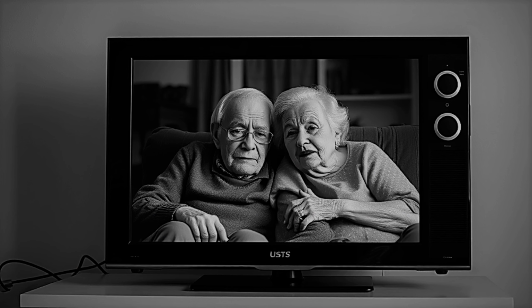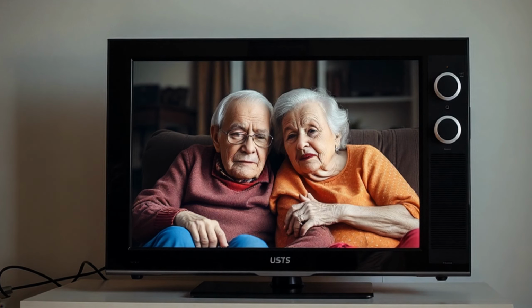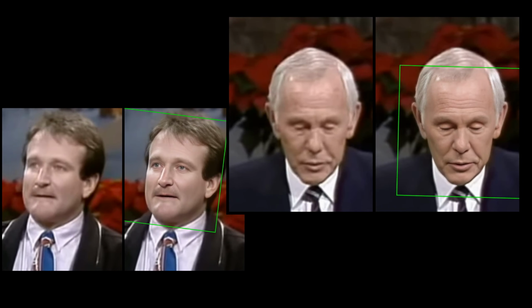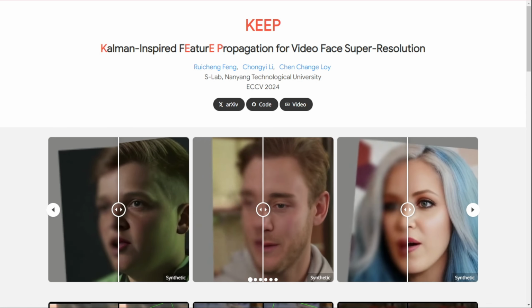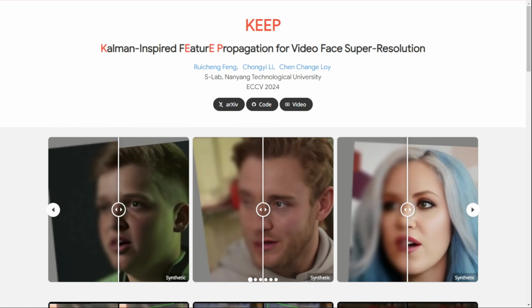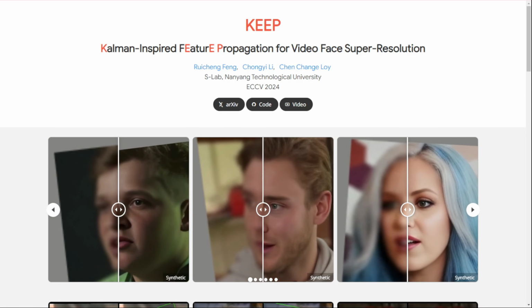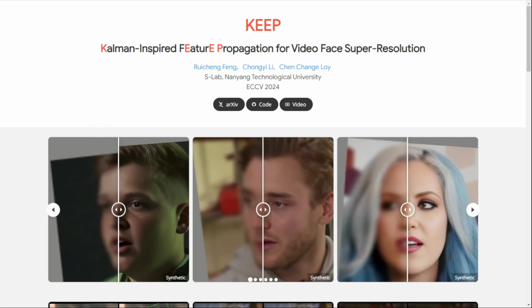Imagine watching an old grainy video of your grandparents and suddenly being able to see every detail of their faces in crystal clear quality. Well, that's exactly what this new technology aims to do. Let's dive a bit deeper into what makes KEEP tick. The researchers at Nanyang Technological University have tackled a persistent challenge in computer vision: how to effectively restore low-quality face videos while maintaining consistent, high-quality details across all frames.